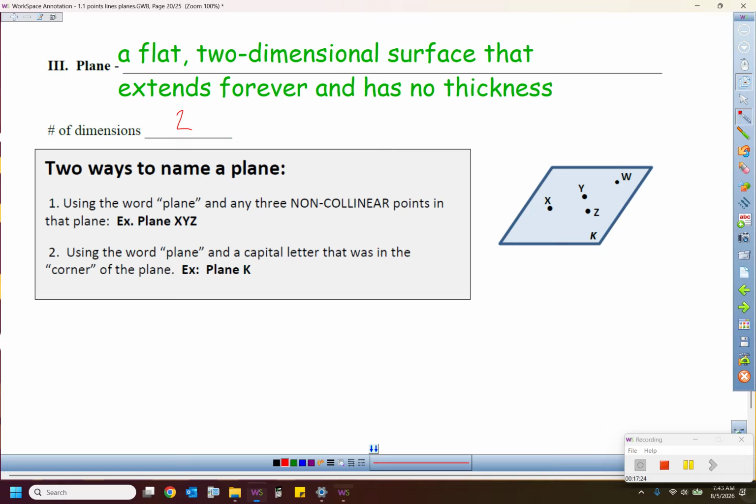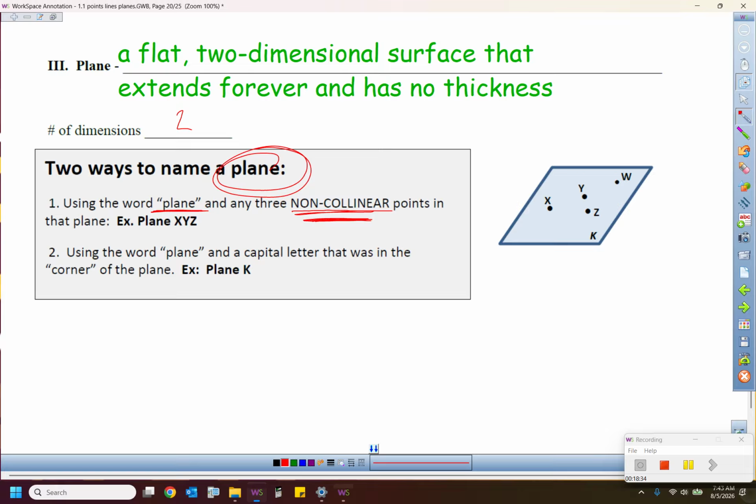So how do you name a plane? Well, they're even hard to see when they draw them out. You see, it's got some length right here in orange, and it's got some width in pink, but it doesn't have any height. So there are 2 ways to name a plane, and this is how mathematicians, we hate to write, but plane is the bad guy. You got to have the word plane every time. So we got to write the word plane, and then we pick any 3 non-collinear points. Look at that, we got a vocab word already. Non-collinear means they don't line up in that plane.